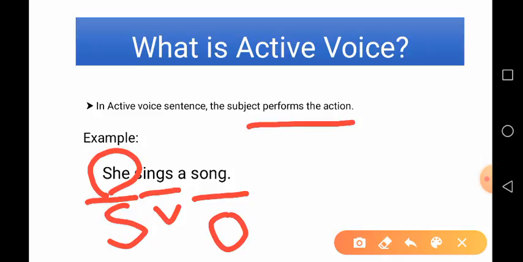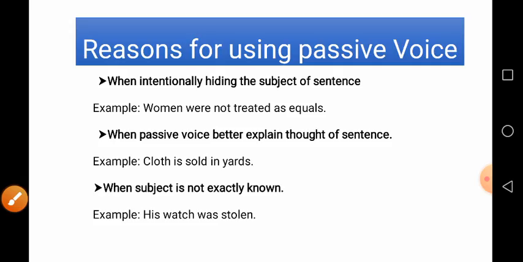So, when a sentence is in active voice form, we use the subject first as a performer, then the verb, and finally the object. That is the active voice. Now, next is the passive voice.